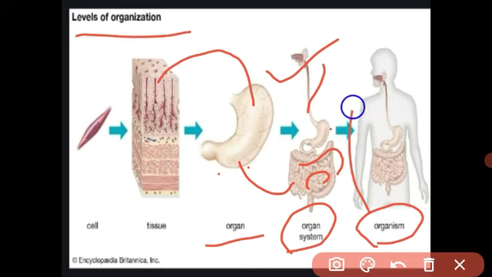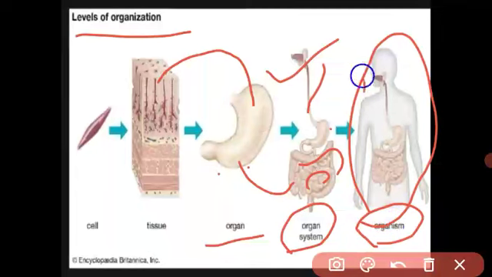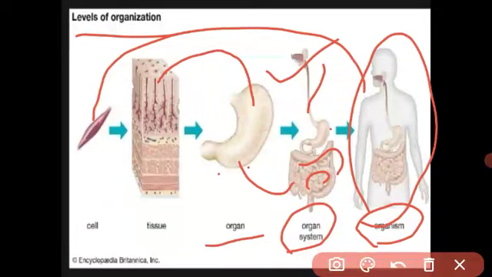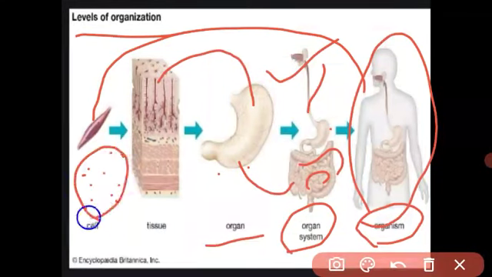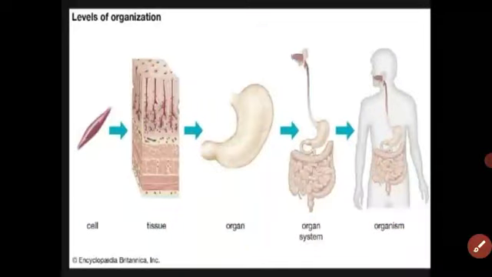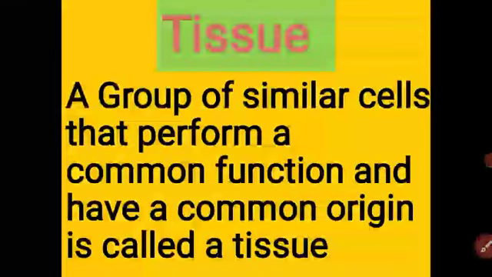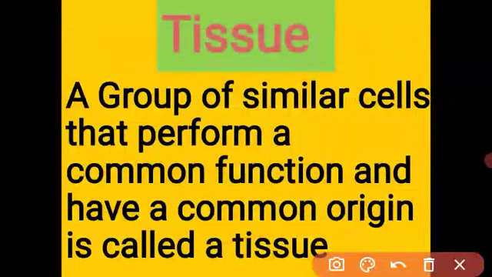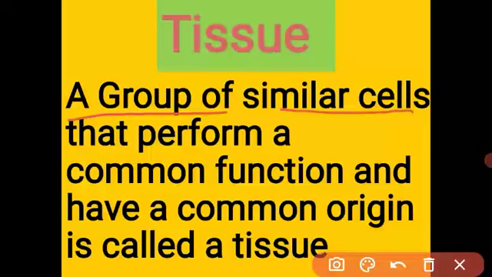This huge organism is made from a single cell. Got it, students? And the group of cells is called a tissue. In this lesson we will study the types of tissue. Let us again revise the definition of tissue. Tissue means a group of similar cells.